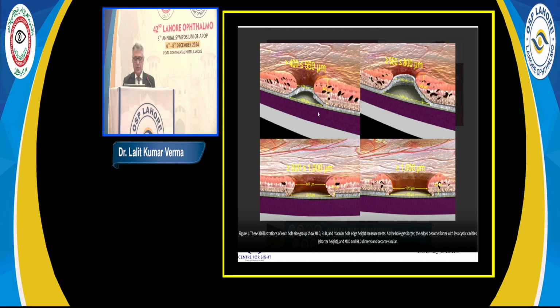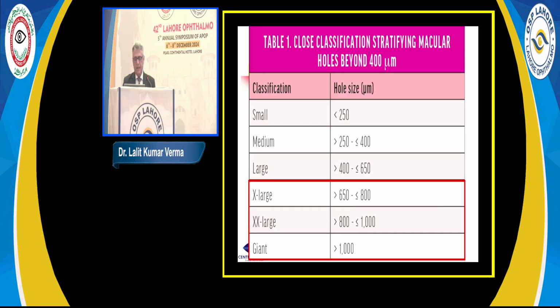This slide just shows that as the size of the macular hole increases, the height decreases. So as the size increases, height decreases, and that is one of the poor prognostic factors. So you see here the height is much more, size is less. In the lower part, the size is now much more, 1000, but the height decreases. So always you have to correlate height versus the basal diameter. So this is what I was trying to initially tell you: small, medium, large.